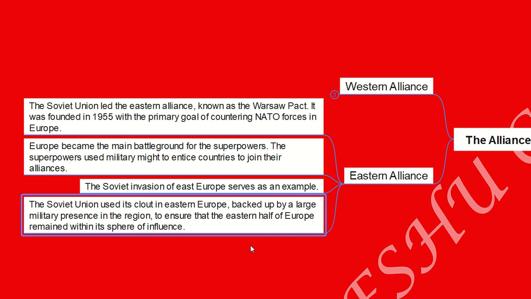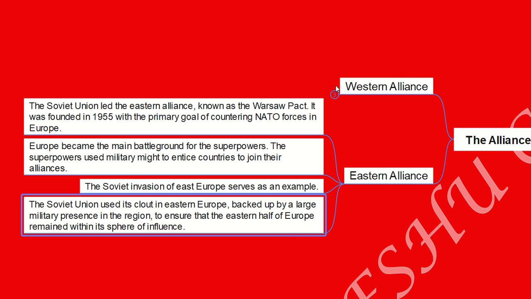The Soviet Union used its clout in Eastern Europe, backed by a large military presence in the region, to ensure that the eastern half of Europe remained within its sphere of influence.